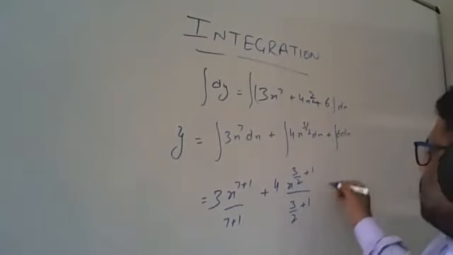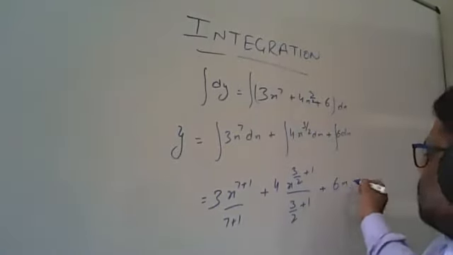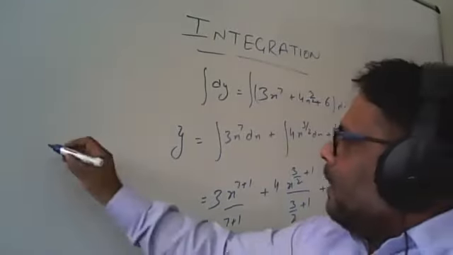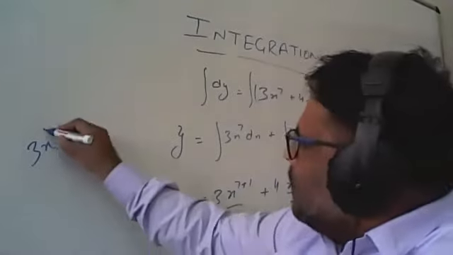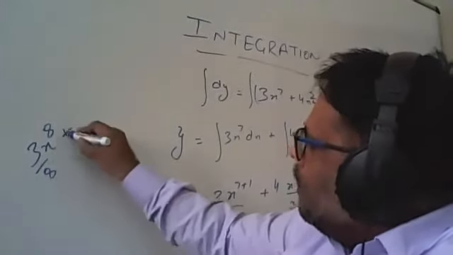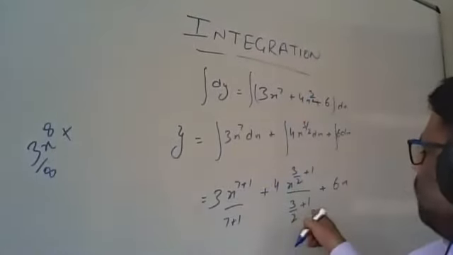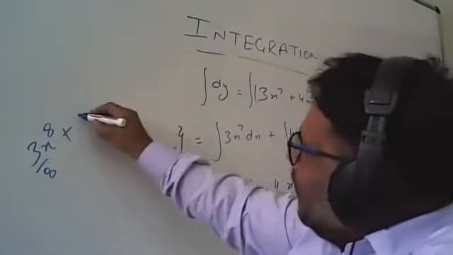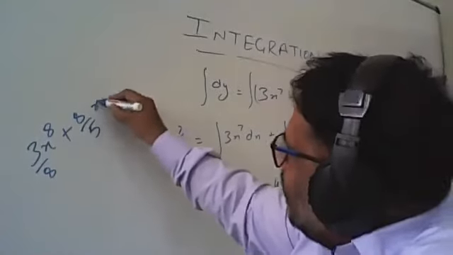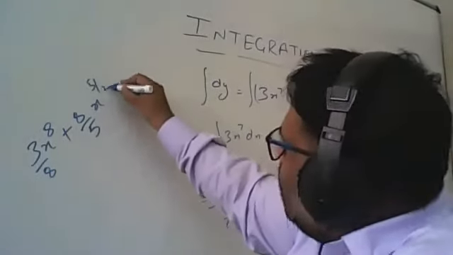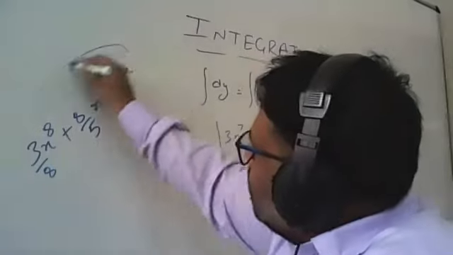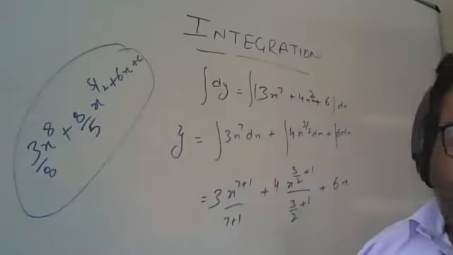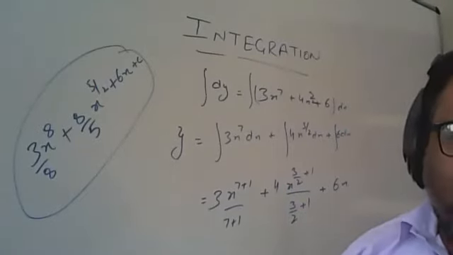And for the last, 6x. So the final answer will be 3x^8 by 8 plus 4 into x^(3/2 plus 1) divided by 5 by 2, that is 8 by 5 x raised to power 5 by 2, plus 6x plus c. So this is the final answer for the integration.